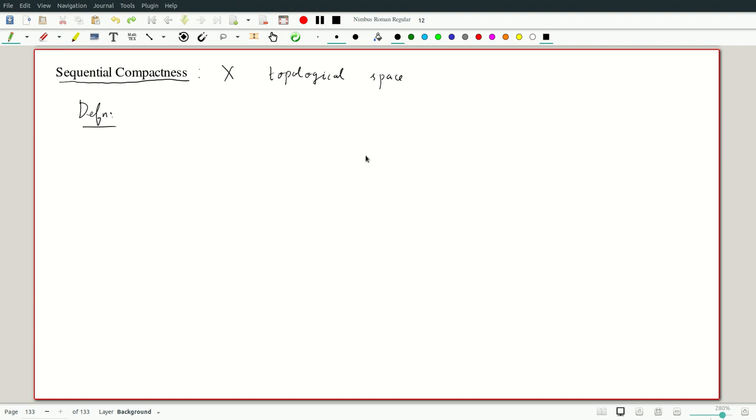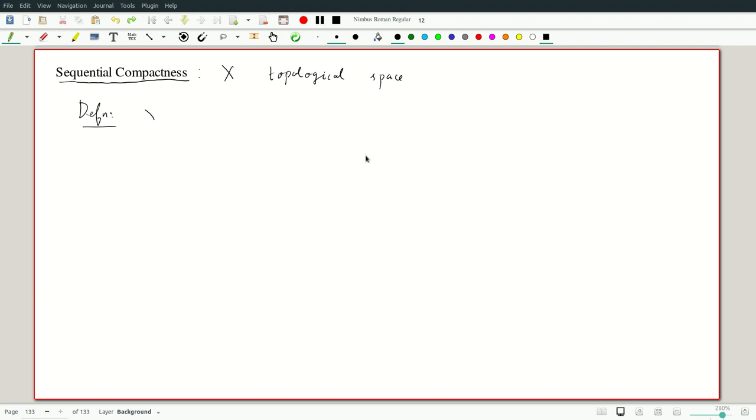So a precursor to compactness as we saw it is Bolzano-Weierstrass theorem, telling you that every sequence has a convergent subsequence. And there is indeed a similar definition of a notion called sequential compactness, whose conclusion is the conclusion of the Bolzano-Weierstrass theorem.